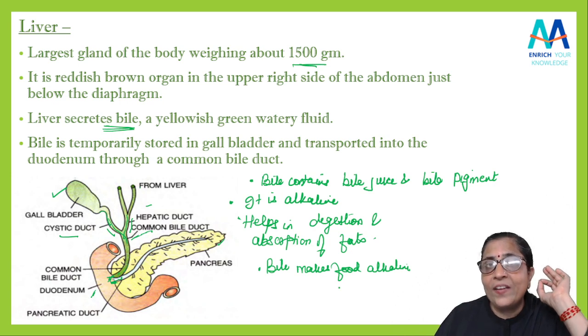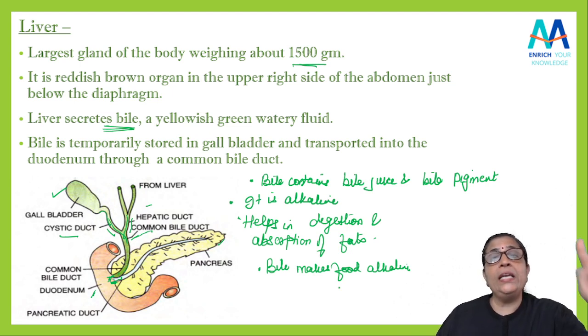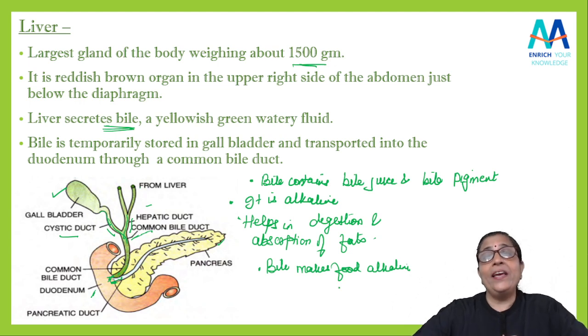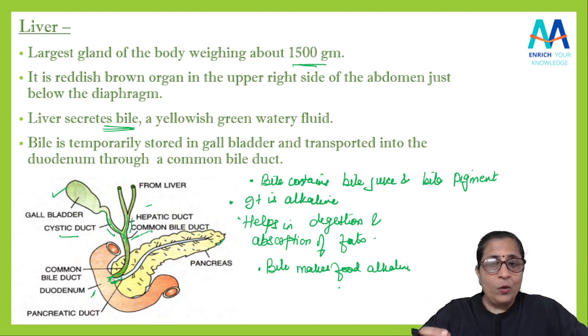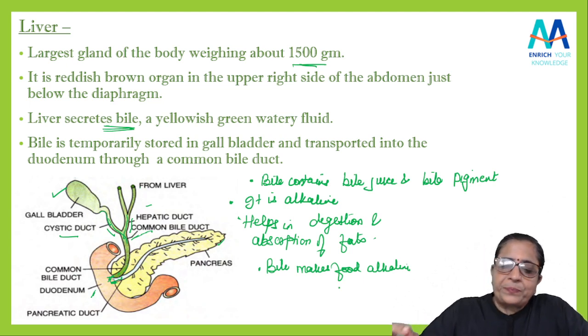Because the pancreatic enzymes or the enzymes that are present in the intestine, they will work only in alkaline medium. उनको काम करने के लिए एनवायरनमेंट कैसा होना? एल्कलाइन। That's why bile will first make the food alkaline. यदि फूड एल्कलाइन नहीं हुआ तो कोई भी एंजाइम उस पर वर्क नहीं करेगा। So bile का काम बहुत इंपॉर्टेंट है, that it is making the food alkaline.